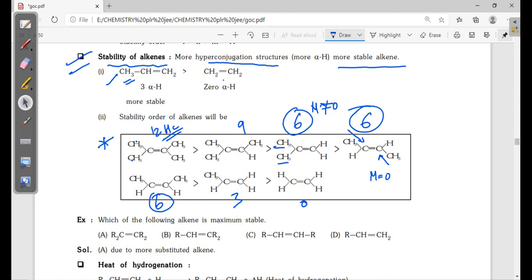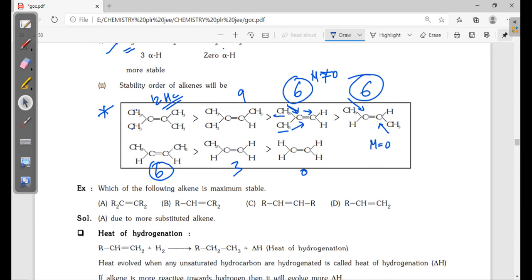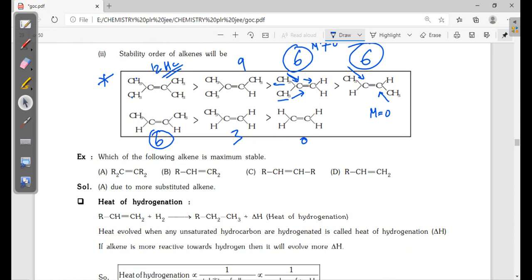So electrons are moving from here to this side, more polarization, more stable, whenever all hyperconjugations are the same. Now next, which of the following alkenes is maximum stable? You can answer it here: the more substituted alkene is more stable.